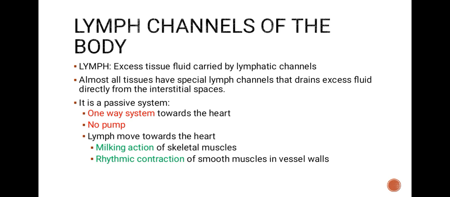Lymph is excess tissue fluid carried by lymphatic channels. Almost all tissues have special lymph channels that drain excessive fluid directly from the interstitial spaces. It is a passive, one-way system towards the heart. There is no pump; lymph moves towards the heart through the milking action of skeletal muscles and the rhythmic contraction of smooth muscles and vessel walls.